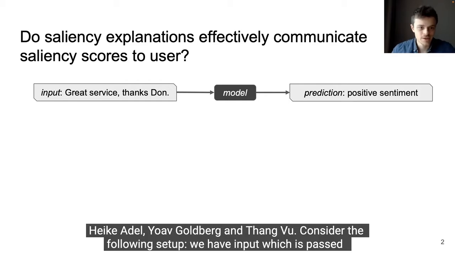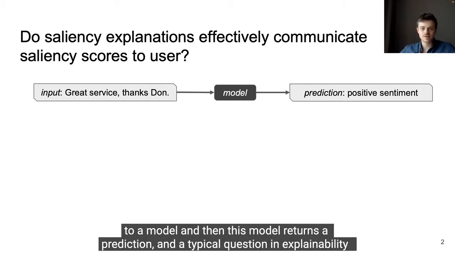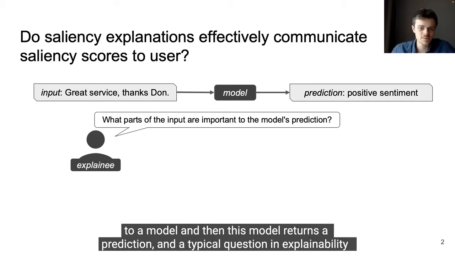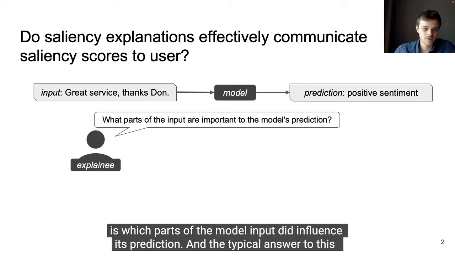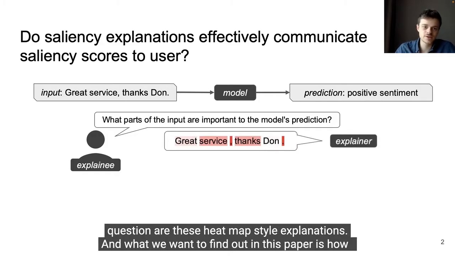Consider the following setup. We have an input which is passed to a model, and then this model returns a prediction. And a typical question in explainability is which parts of the model input did influence its prediction. And a typical answer to this question are these heat map style explanations.